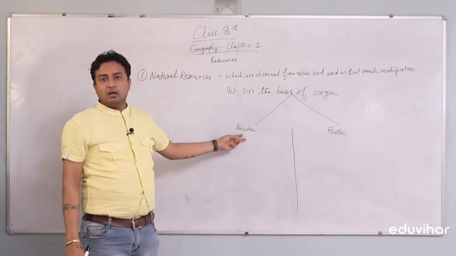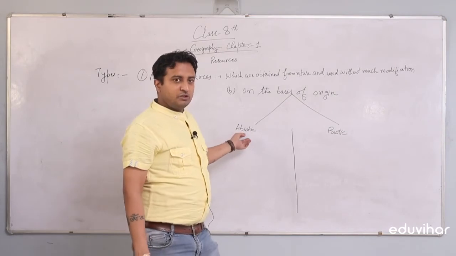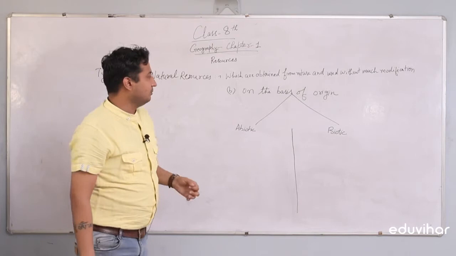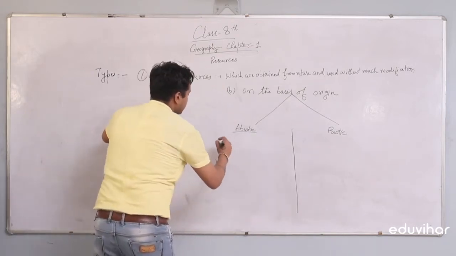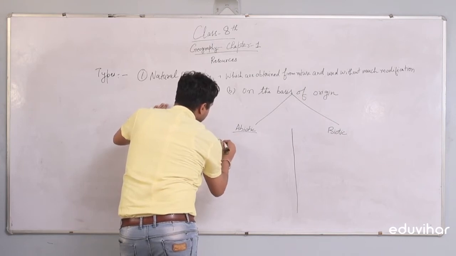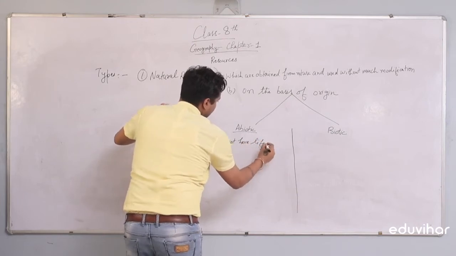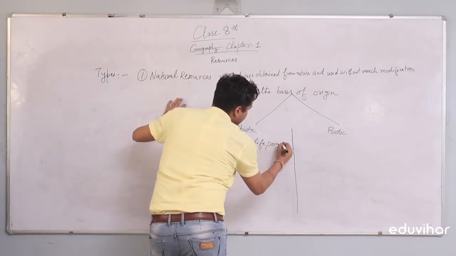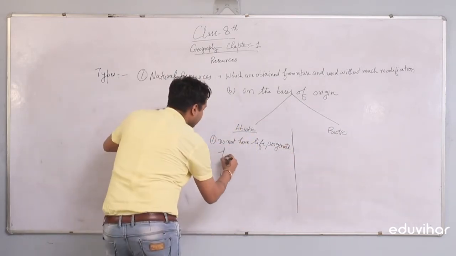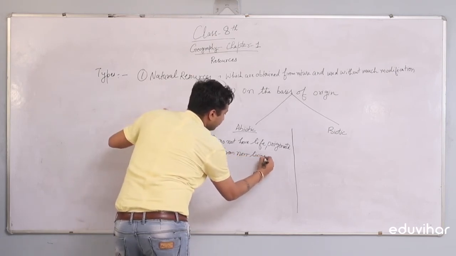The resources which originate from non-living things, or the resources which do not have life, are termed as abiotic resources. Abiotic resources do not have life and originate from non-living beings.